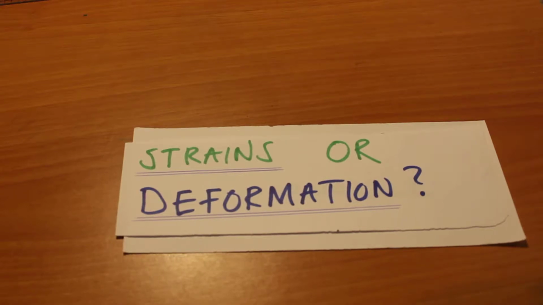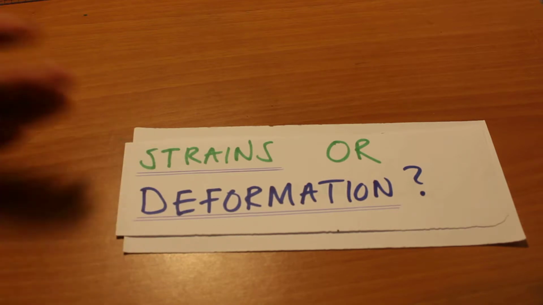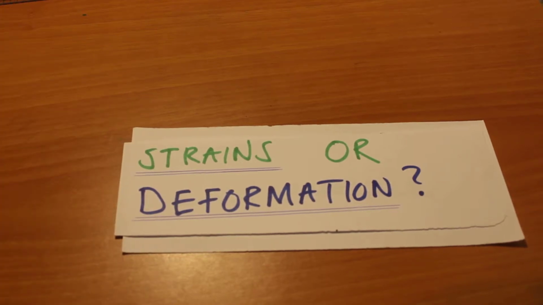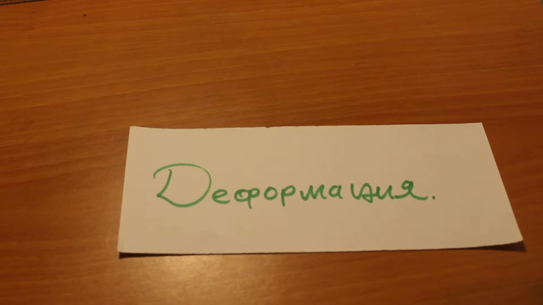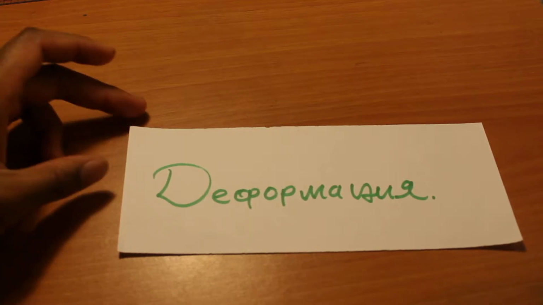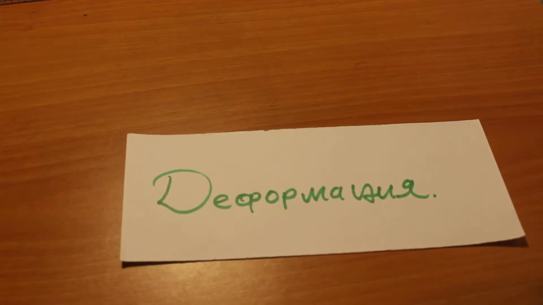Strains or deformation? Are these two concepts one and the same thing? Well, today we'll be discovering whether these two concepts, which we are referring to as strains and deformation, are one and the same thing. The reason why we're looking at this is because, guess what? In Russian they translate to one and the same thing, which is deformatia. But if we really look at strains and deformation in detail, do these two concepts tell us one and the same thing? Let's get down to it.